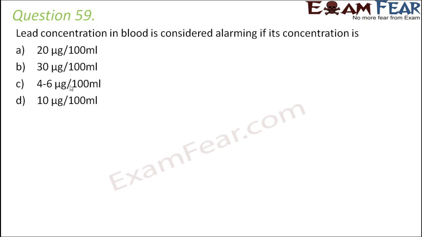Question number 59. Lead concentration in blood is considered alarming if its concentration is 20 μg per 100 ml, 30 μg per 100 ml, 4 to 6 μg per 100 ml or 10 μg per 100 ml. So the correct option is B, 30 μg per 100 ml. Lead poisoning can be so harmful that it can impair the entire nervous system. It can result in madness in a person. So lead poisoning is extremely harmful.